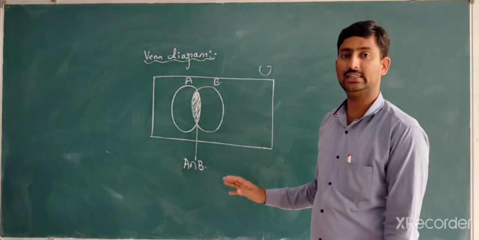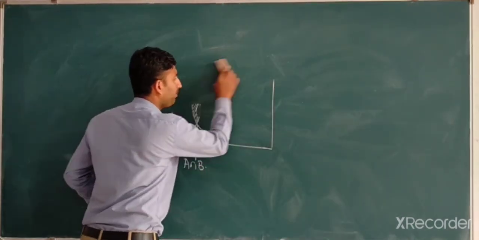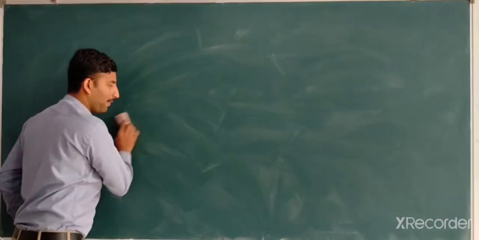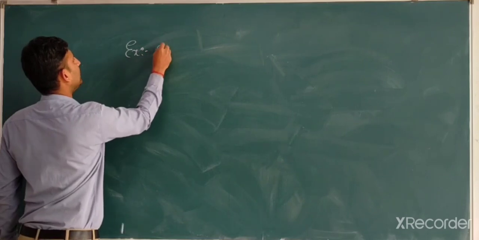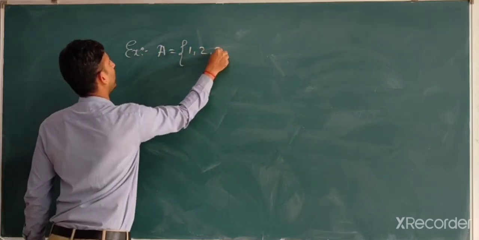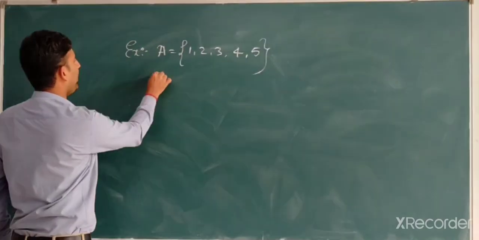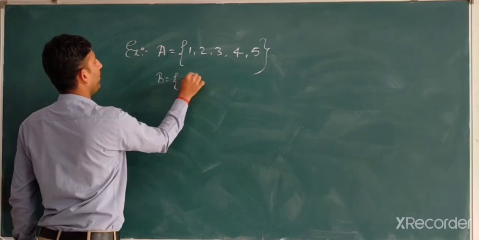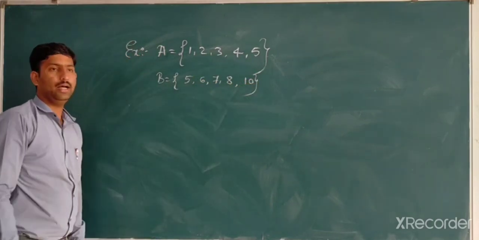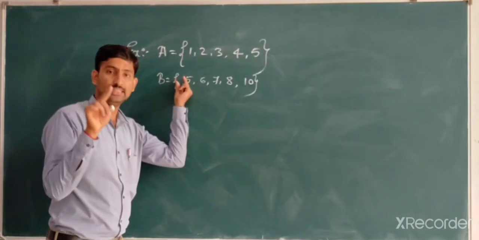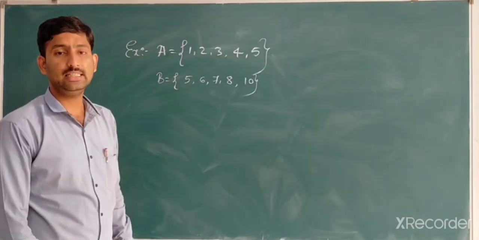Venn diagram representation is also important in our study. After that, we will see some examples based on the intersection of two sets. For example, suppose we have a set A equal to {1, 2, 3, 4, 5}, which has 5 elements, and B equal to {5, 6, 7, 8, 10}. We have two sets A and B. Is intersection possible? Yes, of course.